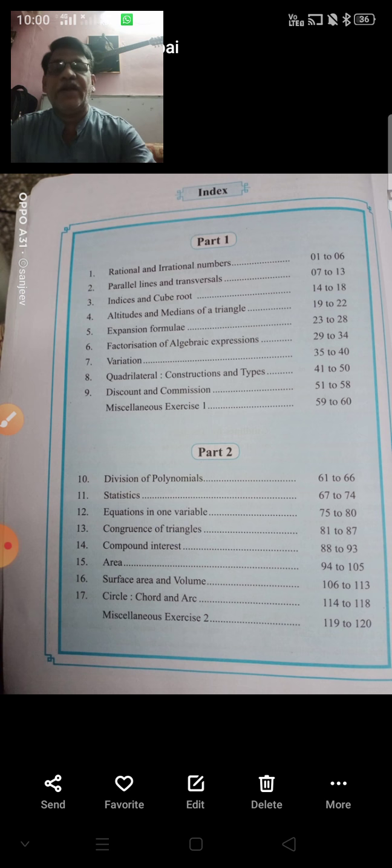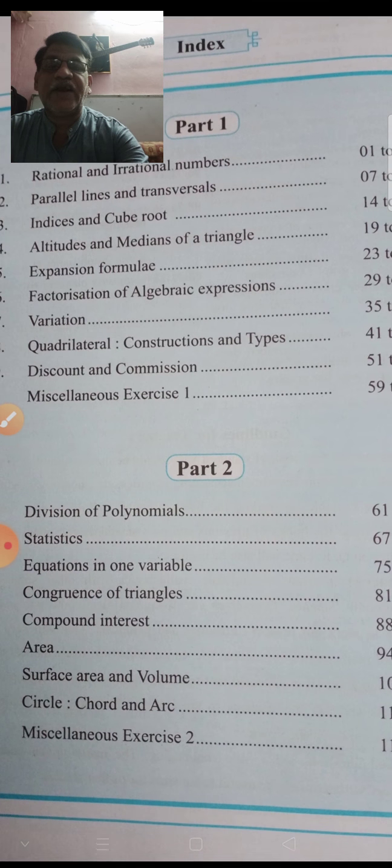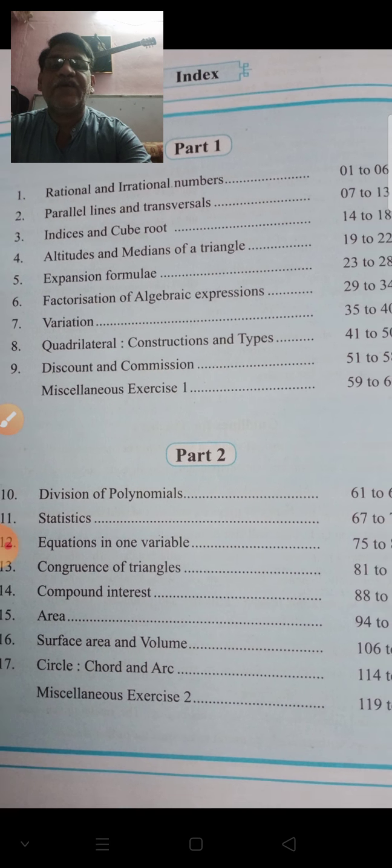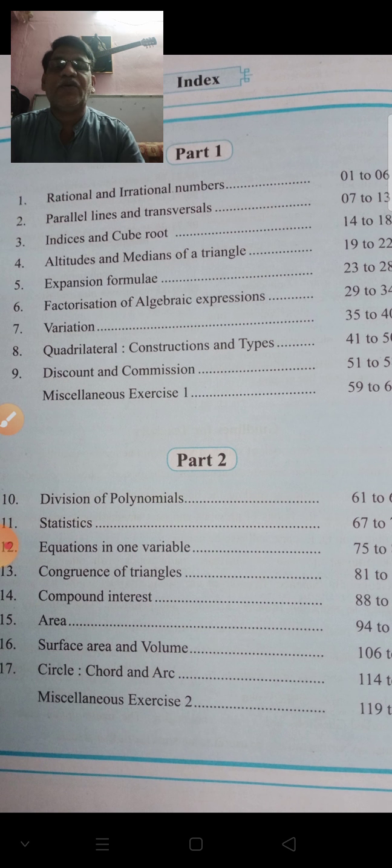You already know that in 8th standard different topics are there. Some topics are related to algebra and some topics are related to geometry. Up to 8th standard, only one book is there for maths.